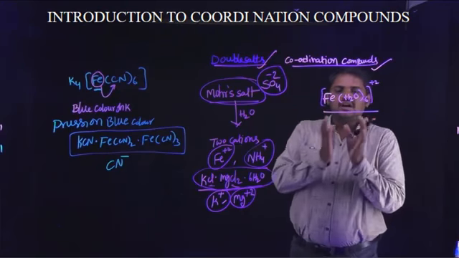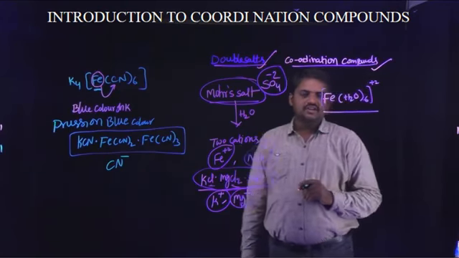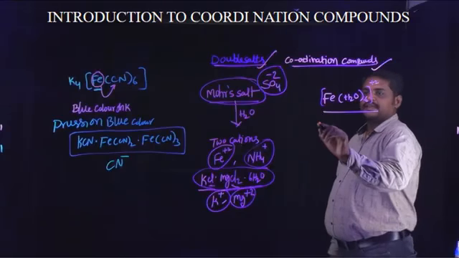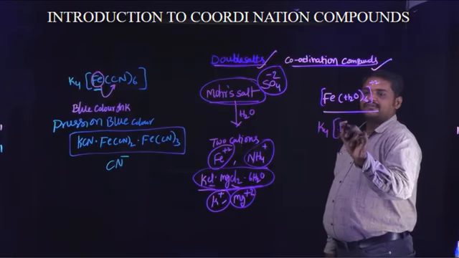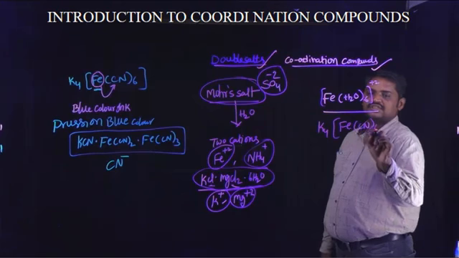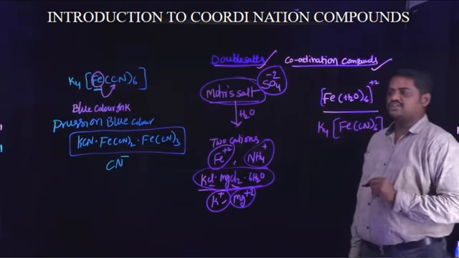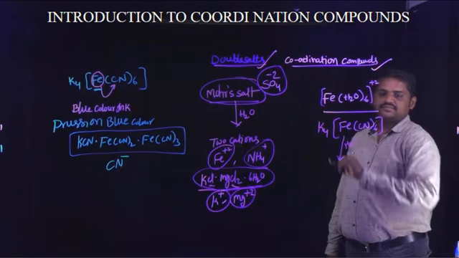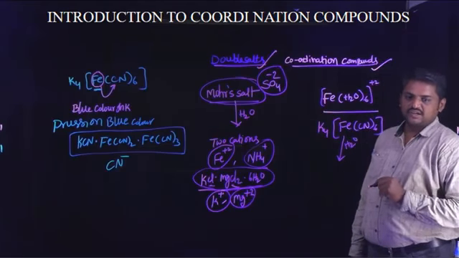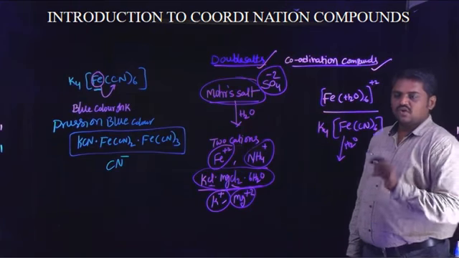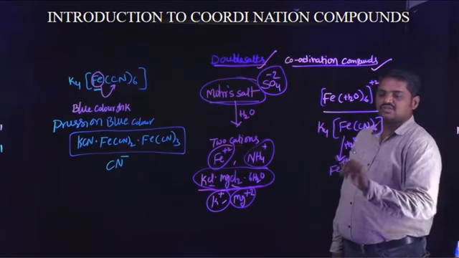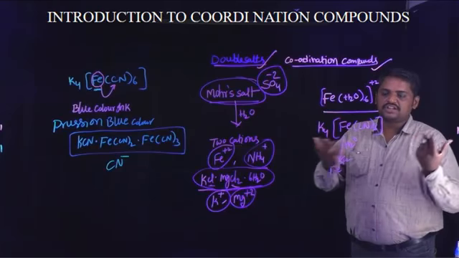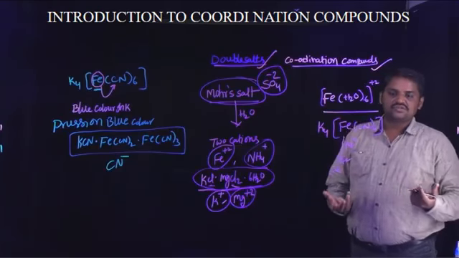And next, another example of a coordination compound is K4[Fe(CN)6]. When this compound reacts with water, only Fe2+ ions are produced. It does not dissociate into two types of cations like potassium ion and Fe2+ ion.